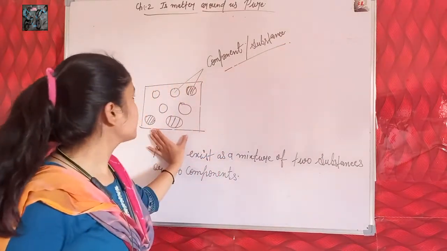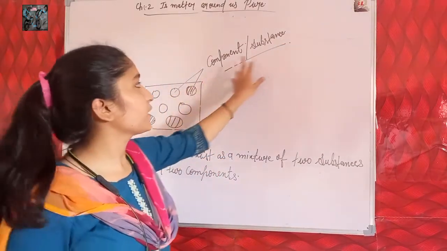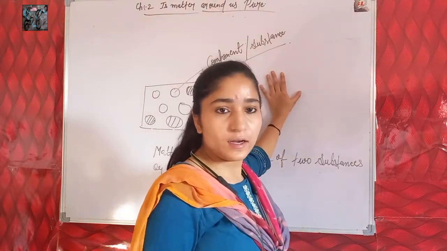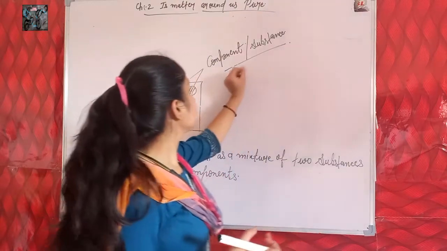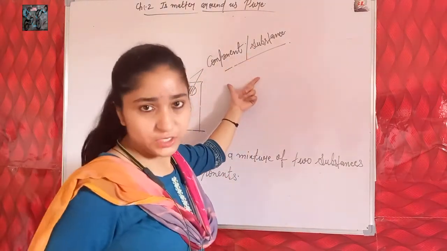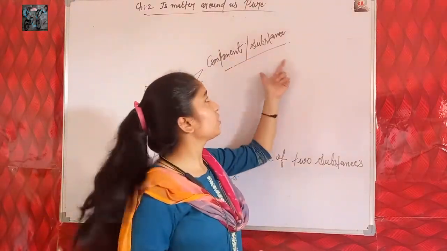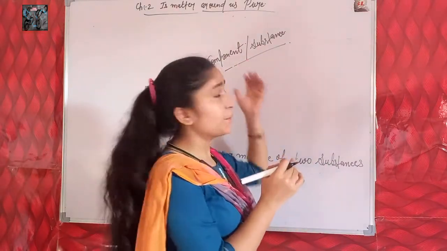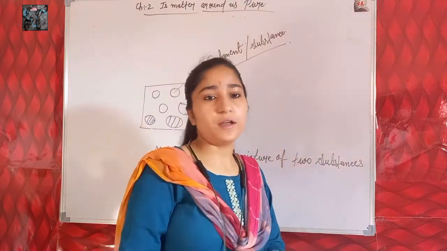So this mixture is made up of two components or two substances. In the next videos we will talk about the components of a mixture, by which a mixture is made up.